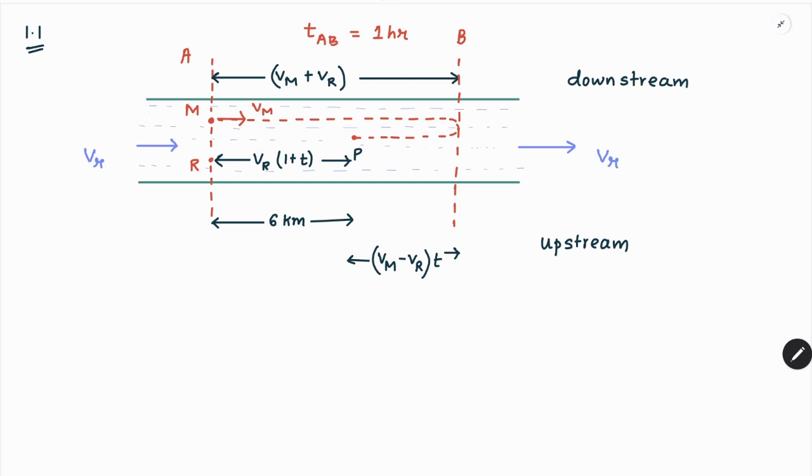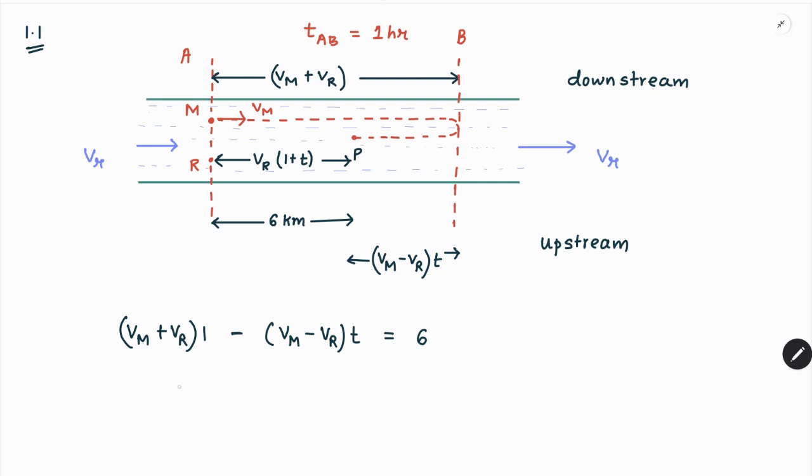Now we are asked to find the flow velocity, assuming the power of the engine to be constant. That is, the problem is asking us to calculate Vr, and we don't know the variable t. So the first expression that we have is (Vm plus Vr) multiplied by the time, which is 1 hour in this case, and if we subtract the distance covered upstream, that is minus (Vm minus Vr) times t, then the net distance is 6 km.